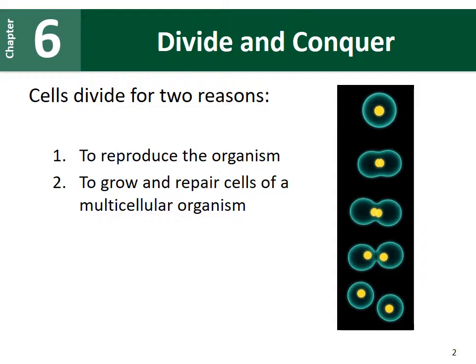Cells will divide for two reasons. One reason is to reproduce an organism. So some types of cell division are used for asexual reproduction, and we'll see a type of cell division used for sexual reproduction. In addition to reproducing, cells will also go through division to grow and to repair cells. And this happens in multicellular organisms like humans, for example.